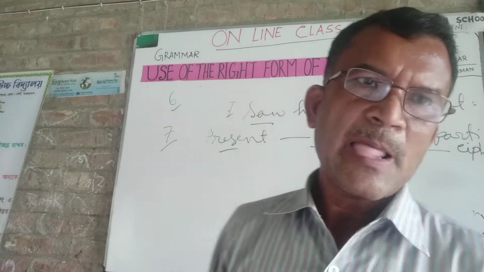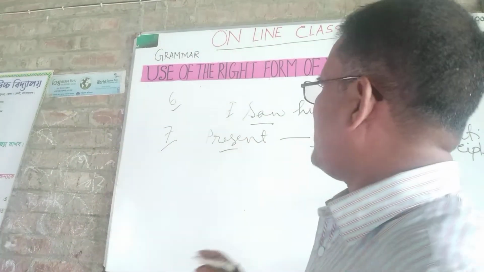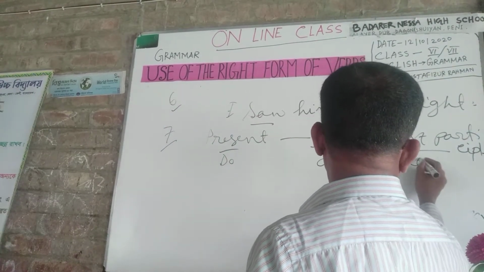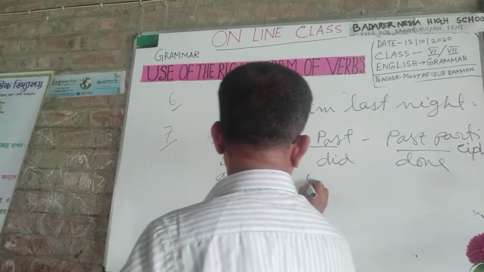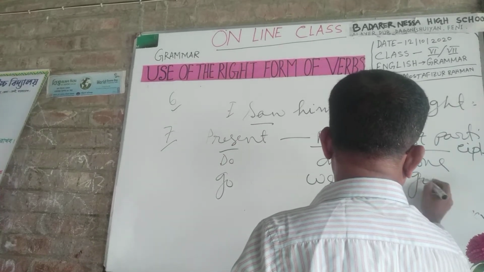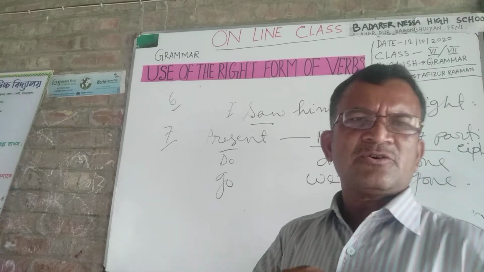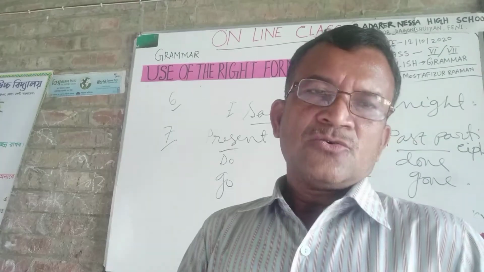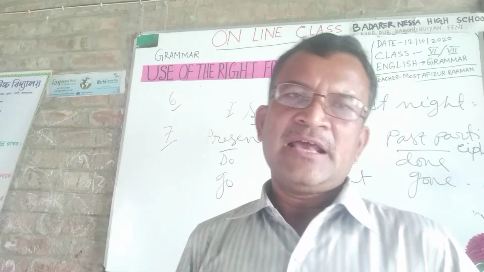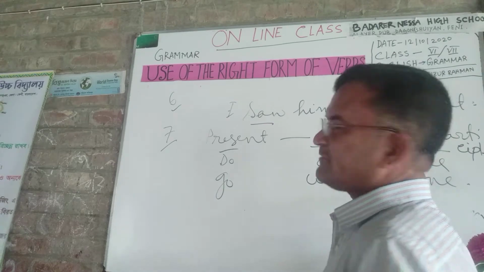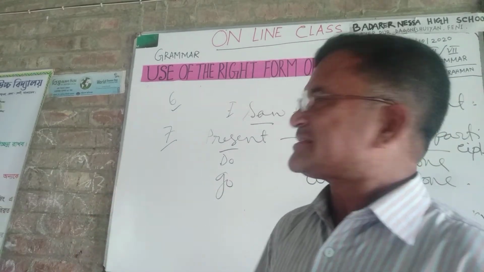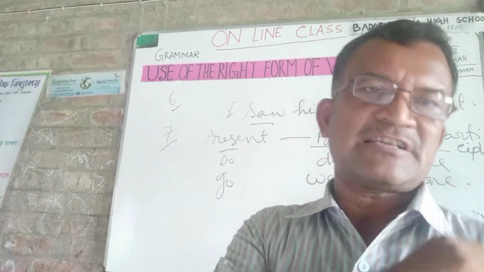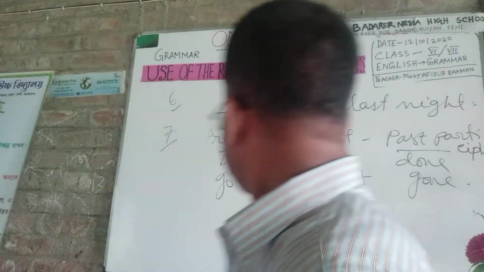There are 3 forms of verbs, such as do, did, done; go, went, gone. In this way, you have to practice thousands or hundreds of verbs, which one is base form, which one is past form and which one is past participle. By this time, you learn where you use present form and past form, and where you use past participle.